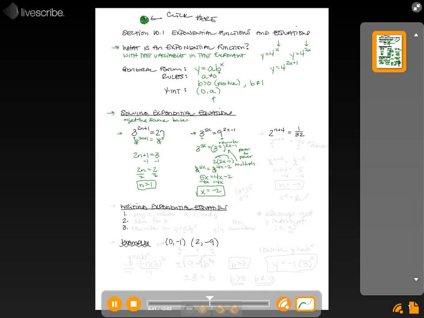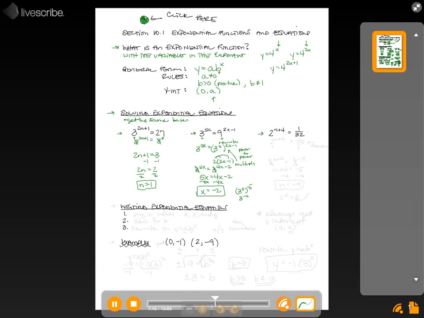Now again, if you want to check that just to make sure you've got the right answer, we plug that back in. 5 times negative 2 is negative 10, and then we'd figure out what 3 to the negative 10 is. And then 2 times negative 2 is negative 4, minus 1 is negative 5. If we go into our simplified version, where we've rewritten the 9 as 3 squared, we end up getting 3 to the negative 10th, which is what we had on the other side. So we know we did it right because the left and the right both end up being the same thing.